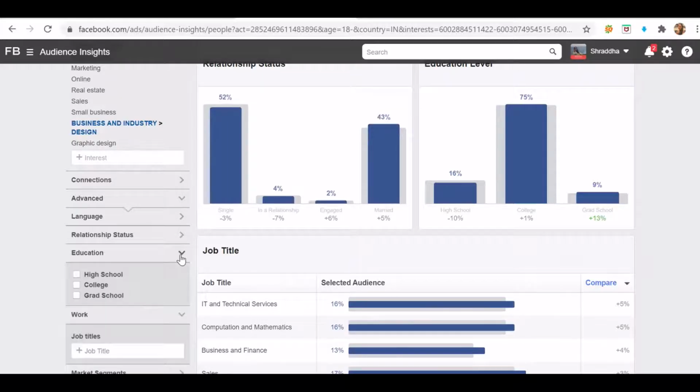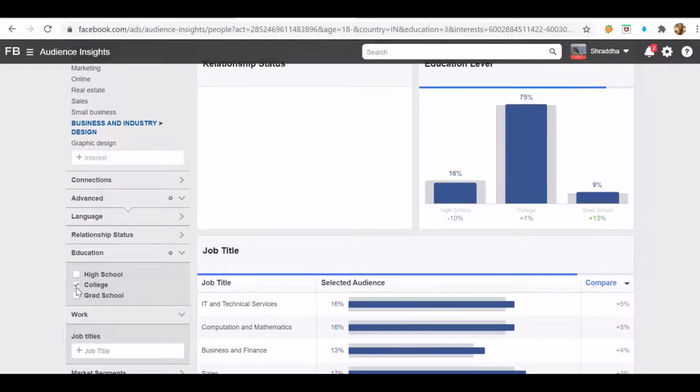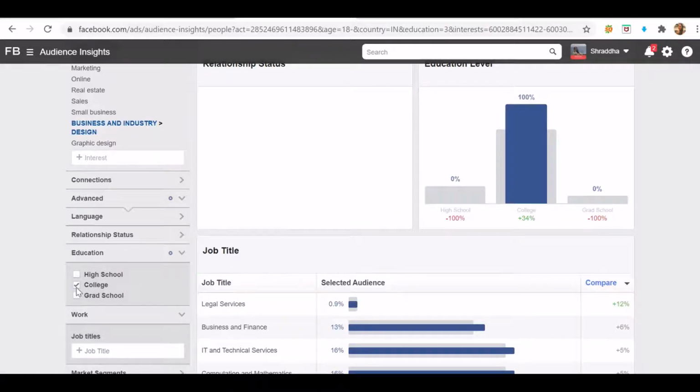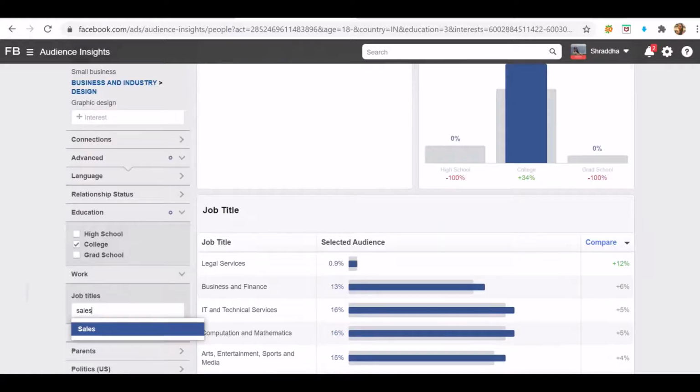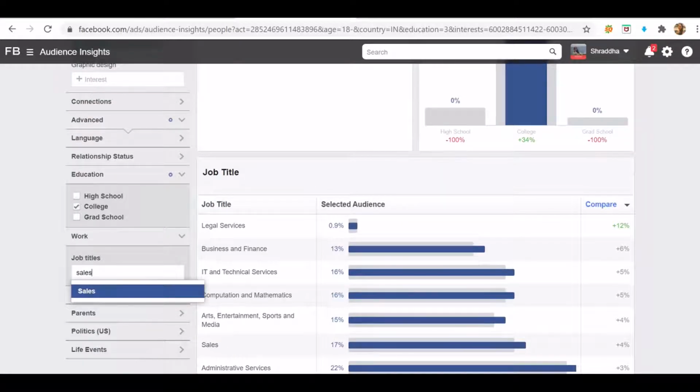So if I'm in the digital marketing field, I will say, okay, people who are studying in college, I want to target them. They might be interested in learning digital marketing. Or with work job titles, people who are in sales and marketing, they might be interested in learning digital marketing.